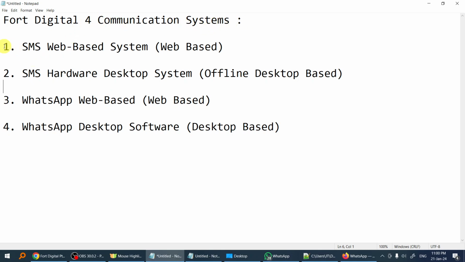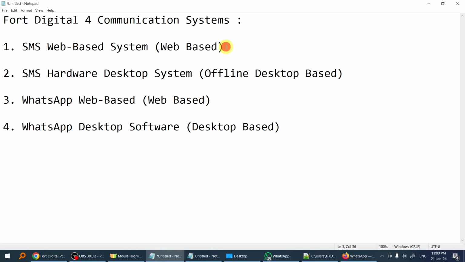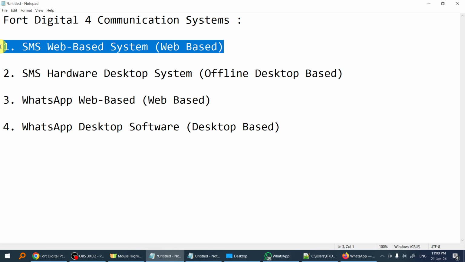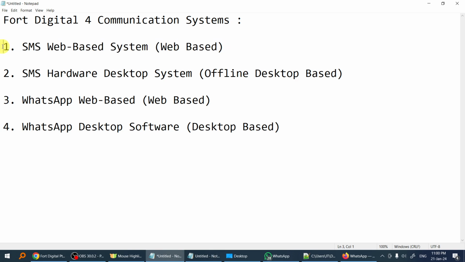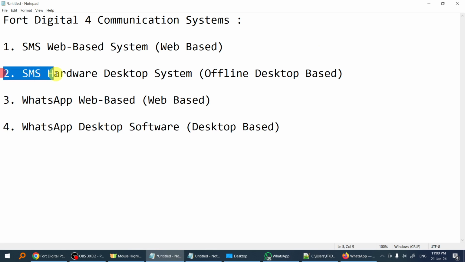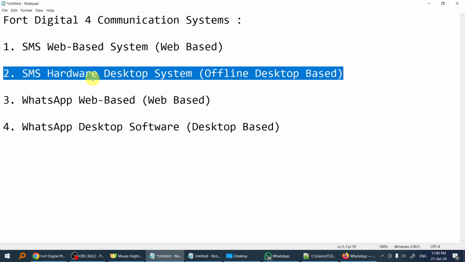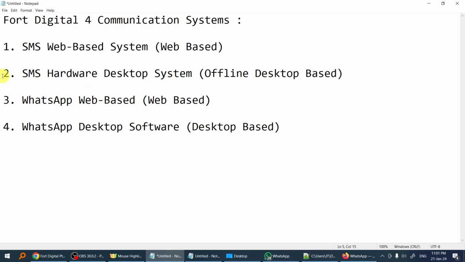The first one will be the SMS web-based system. This is the most professional. It's used by most of the companies, where you can send like 200,000 SMS per hour and it will show your company name as the sender ID. The second will be the SMS hardware desktop system. This one is the offline system. It's for small use and it's using the SIM card to send.